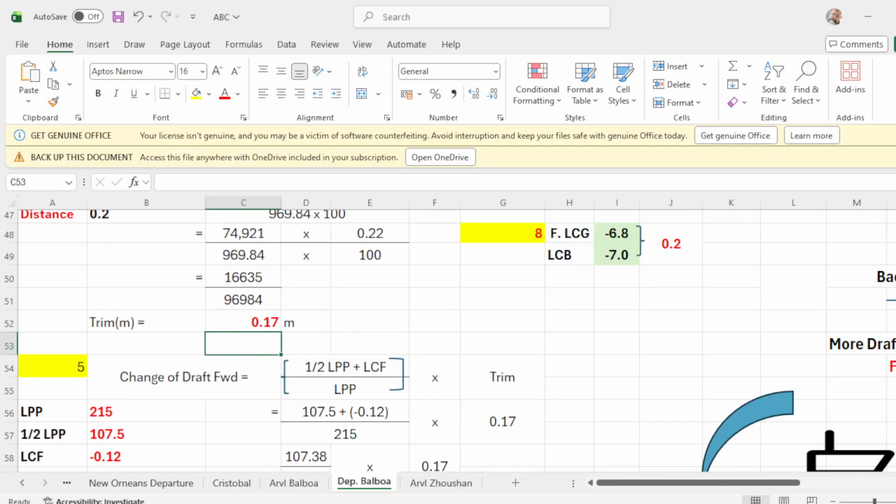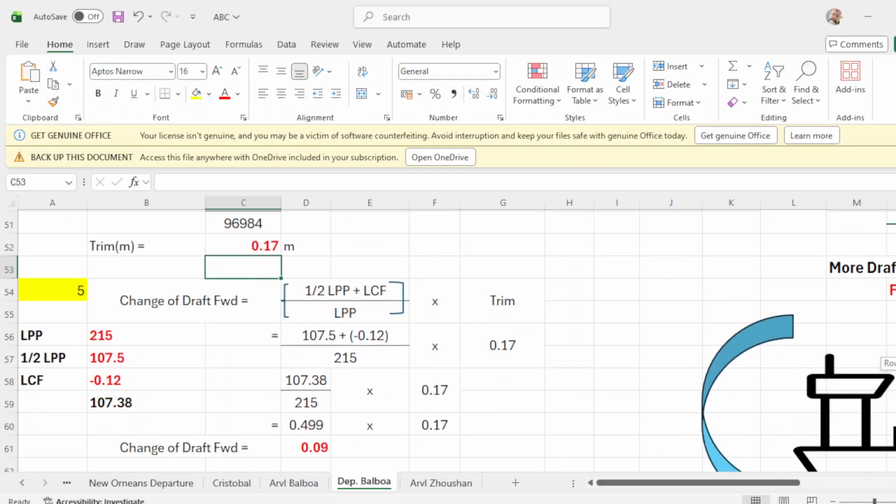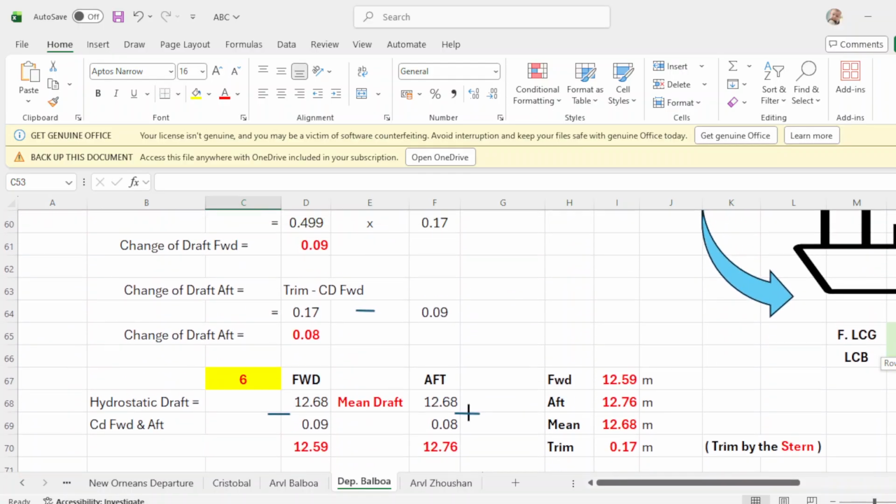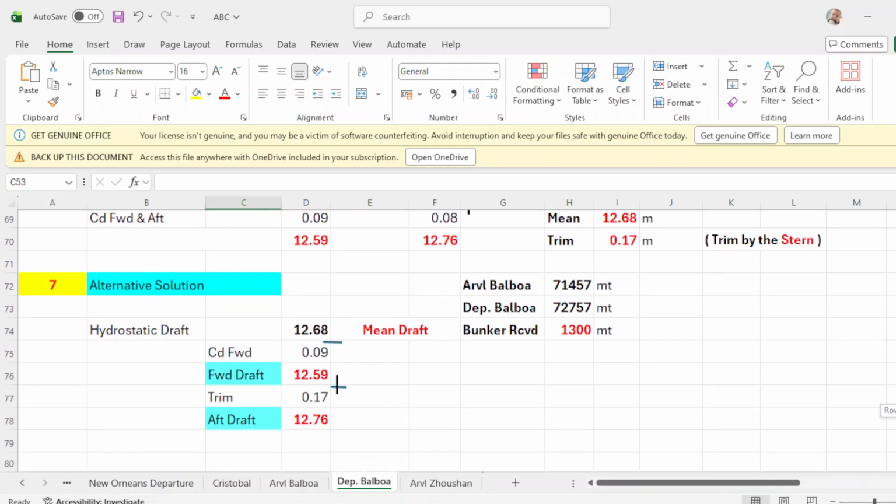Okay, 0.17. Okay, then your forward drop is 12.59, up drop is 12.76. Add this one, divide by 2, and your main drop will be 12.68. Okay, and there's another solution in number 7.